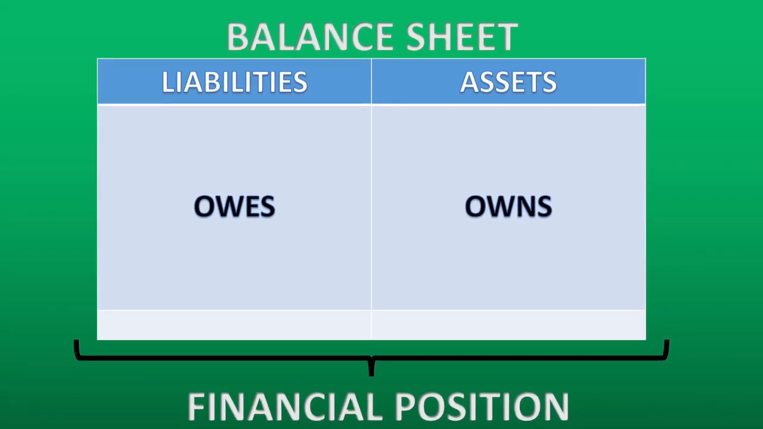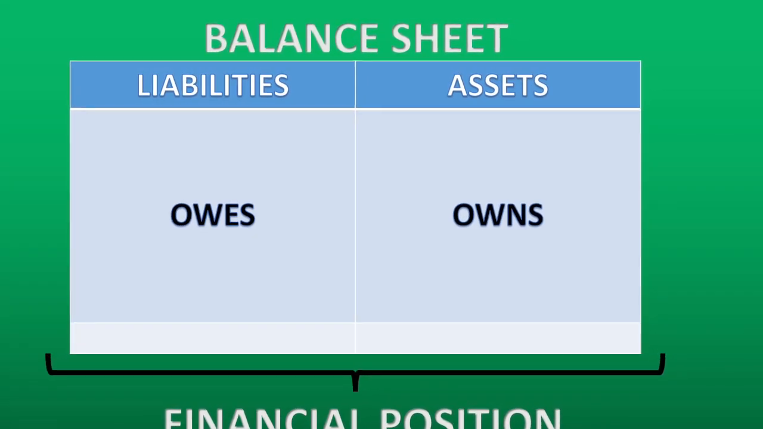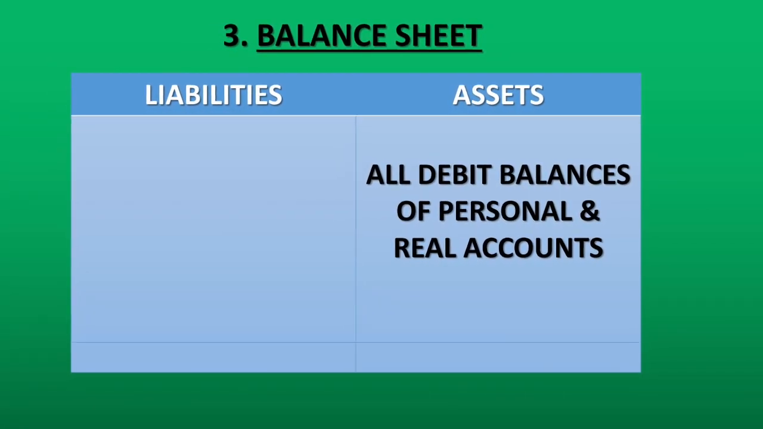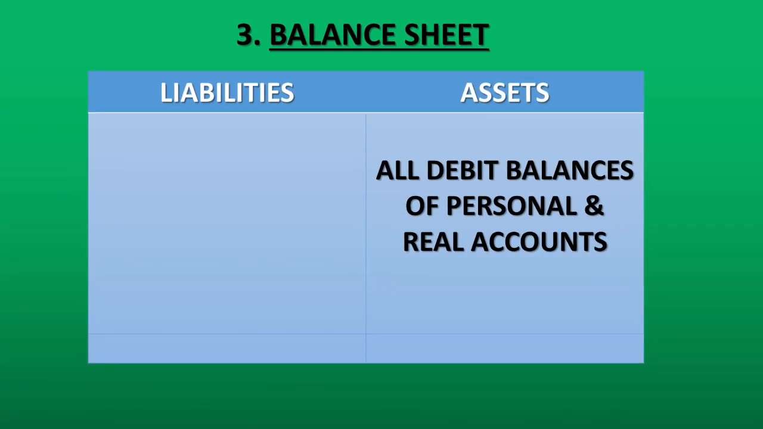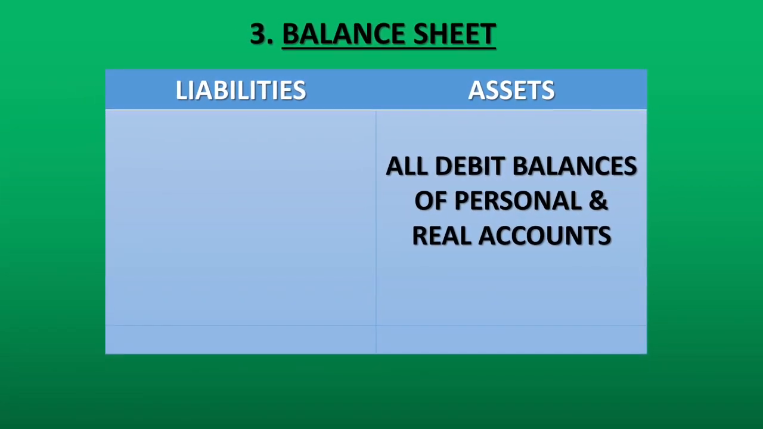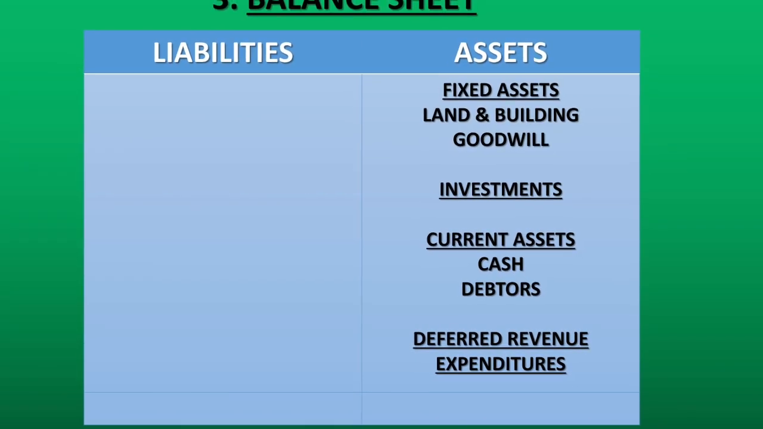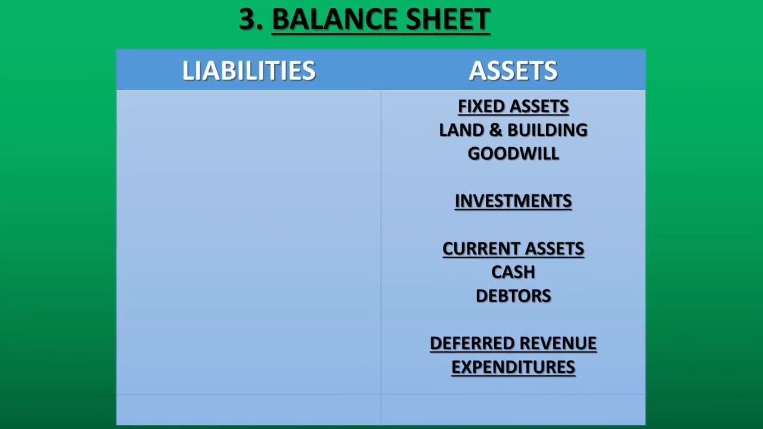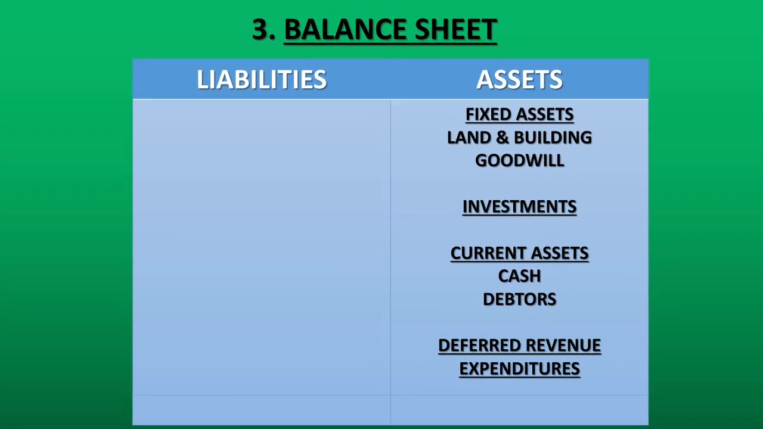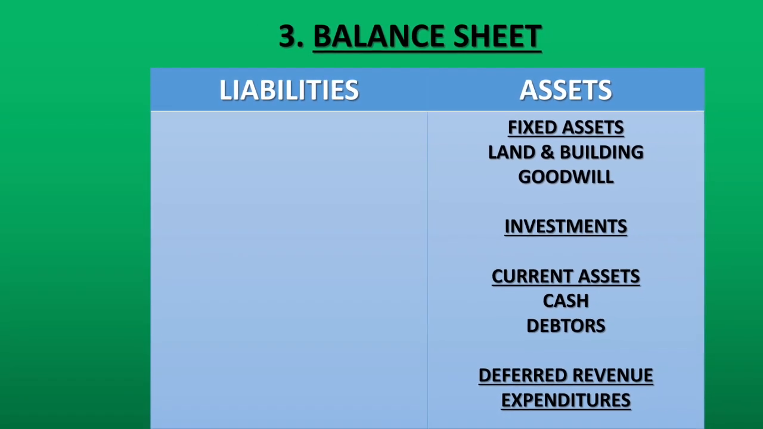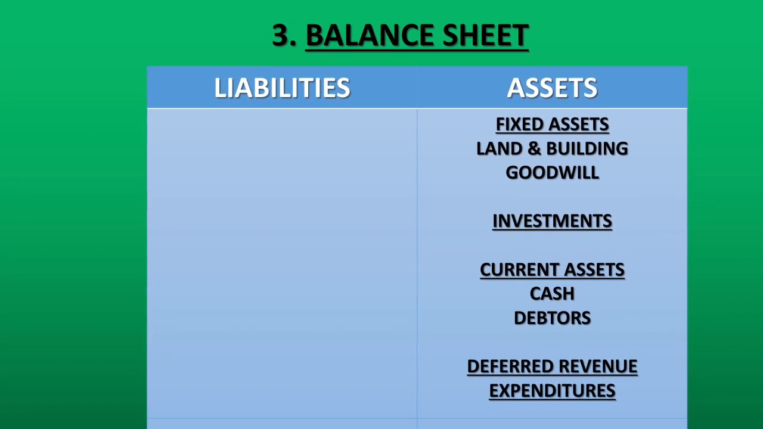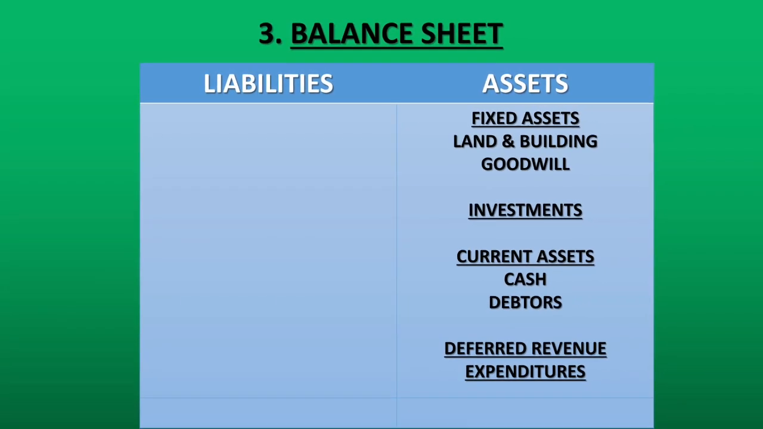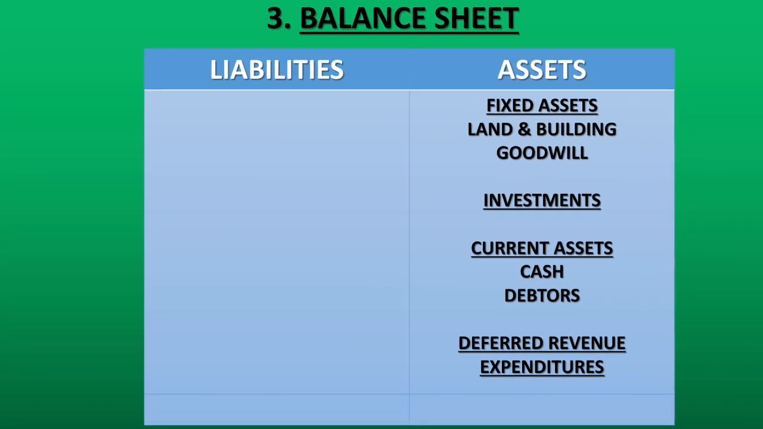Now, what exactly do we write to the asset side and to the liability side? To the asset side, all debit balances of personal and real accounts are written. Let's see this in detail. So to the assets, we have debit balances of real accounts, that is fixed assets, for example land and building, goodwill. Next we have investments of various kinds.